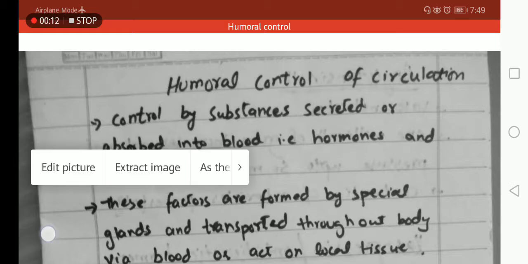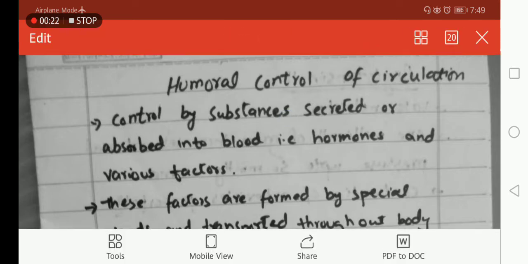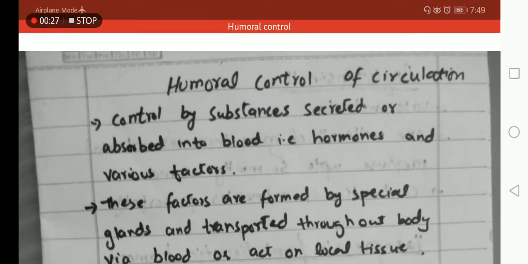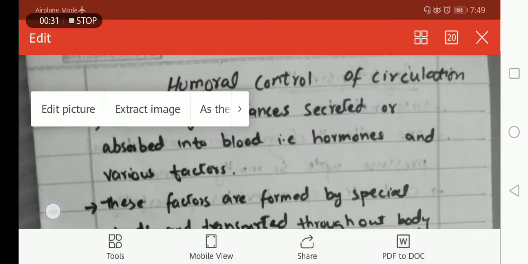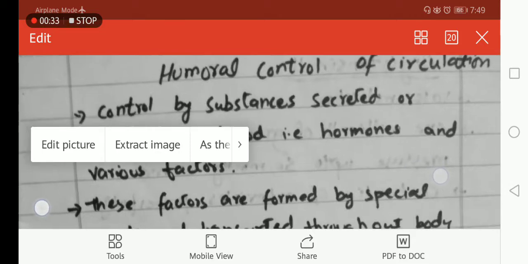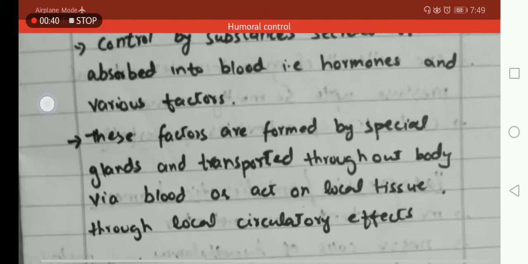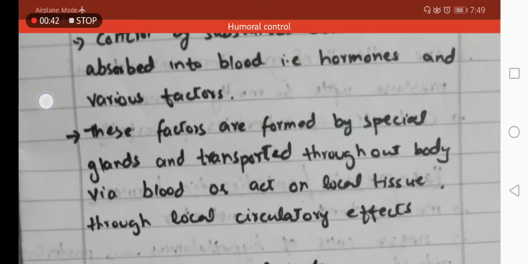First of all, we have to define what is humoral control. Actually, it is the control of circulation which occurs by the release of substances into the blood. For example, these substances will be the hormones and various other factors. And these hormones are produced in the specialized cells of your body, specialized glands of your body.